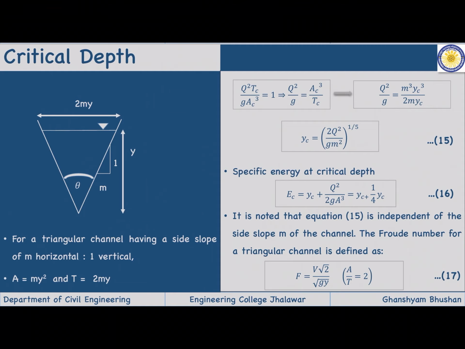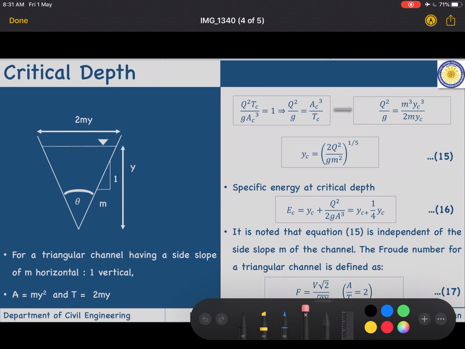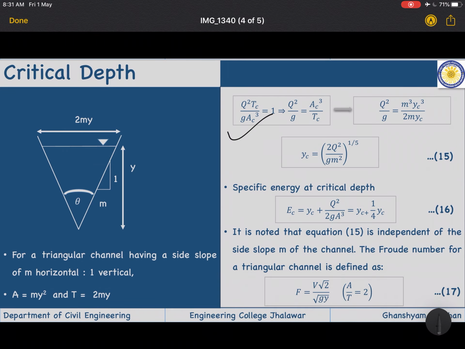Simply we have to put in the same equation, Q square T upon g A cube, so Q square by g will be A cube upon T. We are talking about critical flow, so that's why we use the subscript c. So Q square by g is m cube y cube upon 2my. Finally, after solving this, you will get yc equal to (2 Q square by g m square) raised to the power 1 by 5.